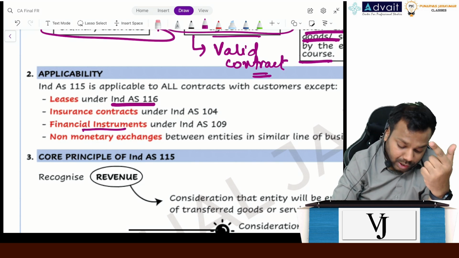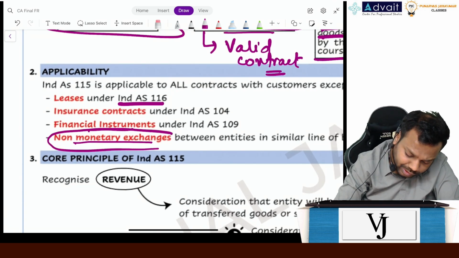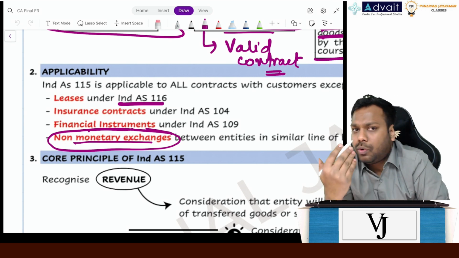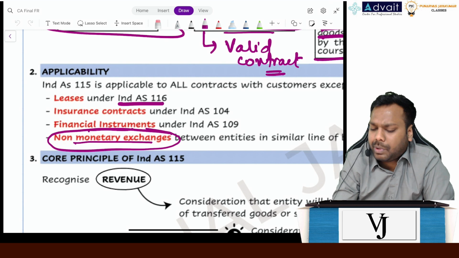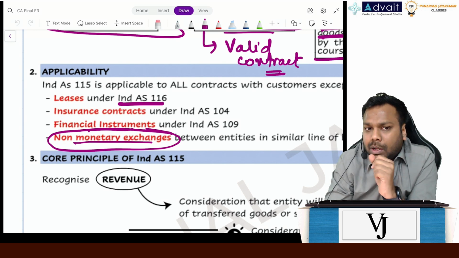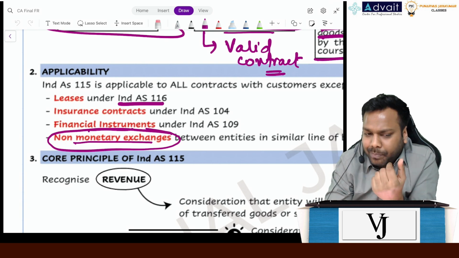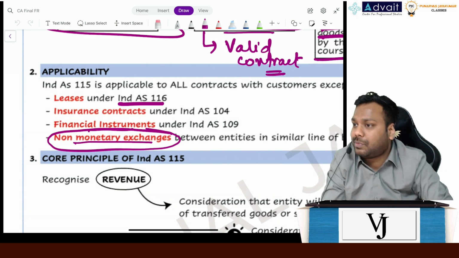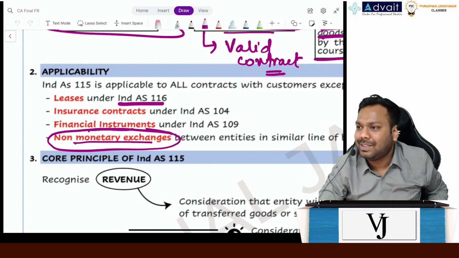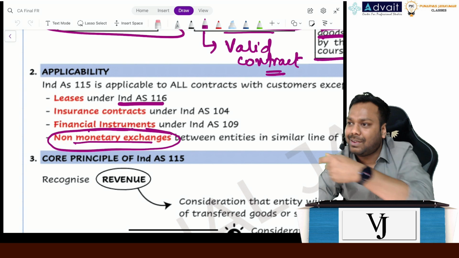Again comes non-monetary exchanges. What is the meaning of non-monetary exchanges? Let me explain the meaning. Let's suppose you go to a stationery shop and you ask for a particular pen. But that shopkeeper doesn't have that pen. So he'll say, I'll get you that from the warehouse, right? But I'll tell you, he doesn't have any warehouse. What he does is go to the shopkeeper next door, buy that pen, and give it to the customer, right?